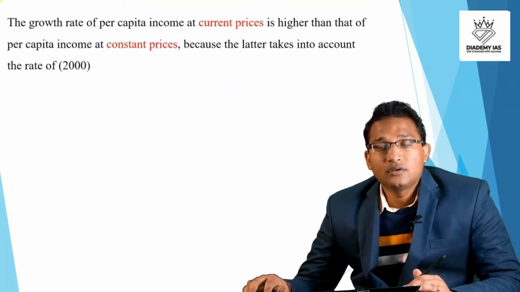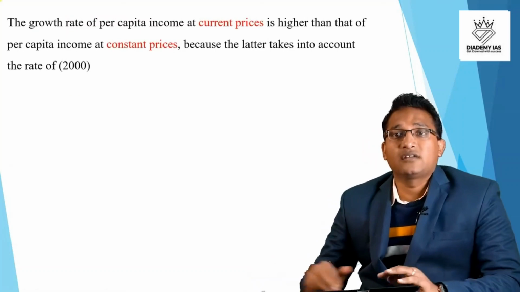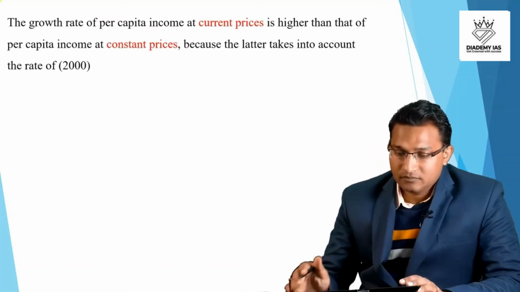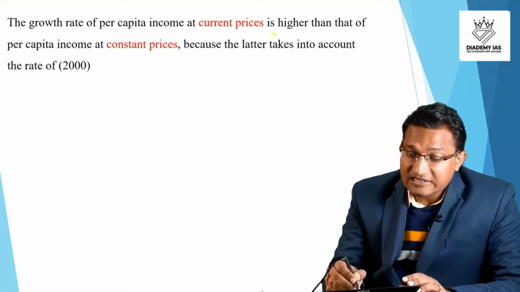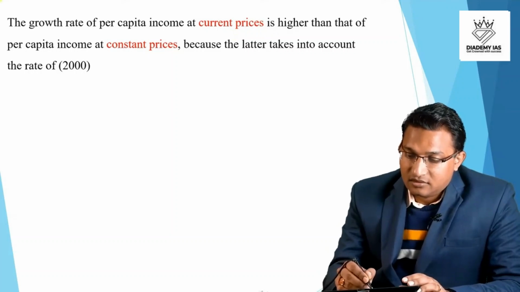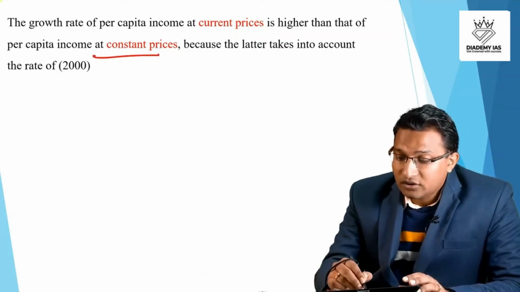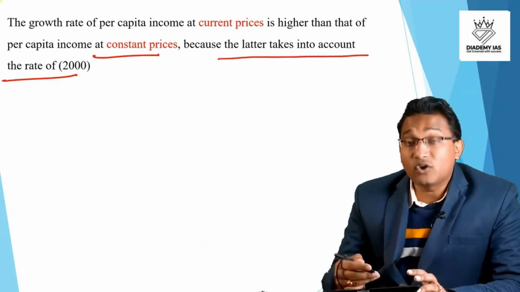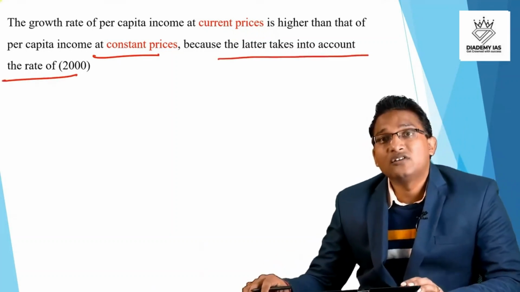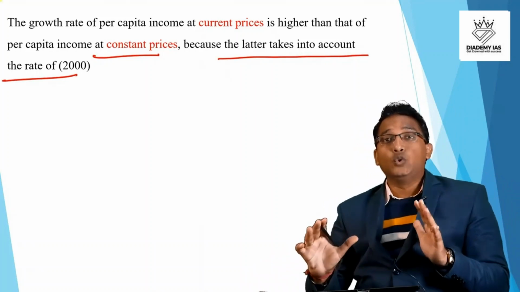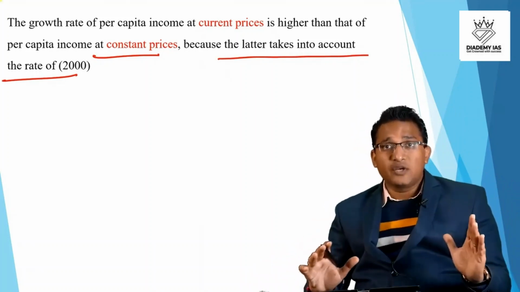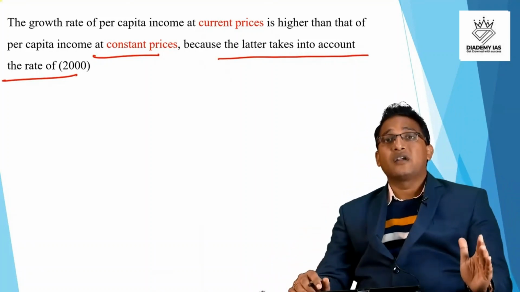Next question. The growth rate of per capita income at current prices is higher than that of per capita income at constant prices because the latter takes into account the rate of. So this question is related to national income at the constant price and national income at the current price.